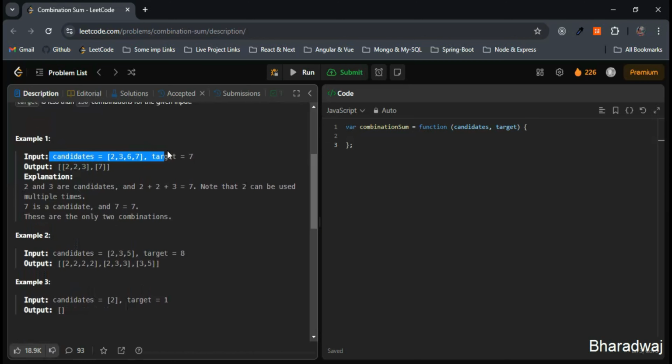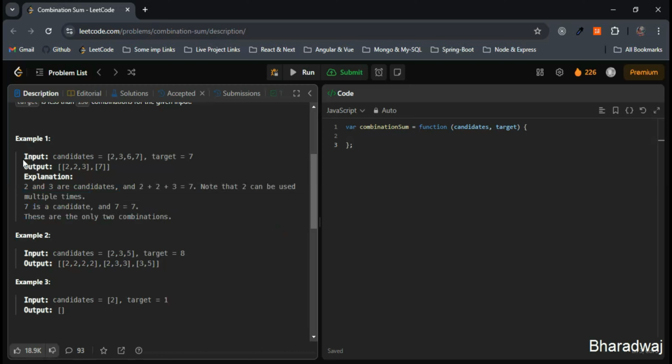Here they have given candidates 2, 3, 6, 7 and the target 7. The output they have mentioned is 2, 2, 3 and 7. We saw this one, right? 3 plus 2 is 5, 5 plus 2 is nothing but 7. So this is equal to 7. And also the individual 7, 7 is equal to 7. The explanation they have given is that 2 and 3 are candidates, 2 plus the same thing.